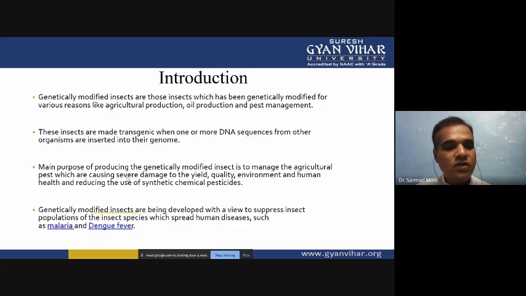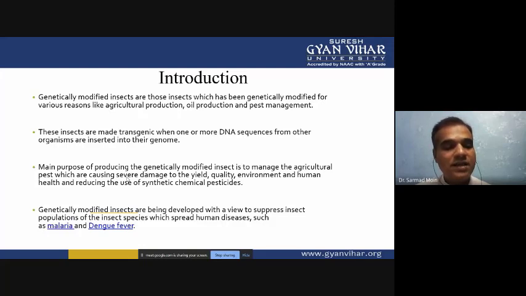Genetically modified insects are also being developed with a view to suppressing populations of insect species that spread human diseases such as malaria and dengue fever. If we can control the insect population by genetic modification, we can control the spread of various human diseases like malaria and dengue fever.